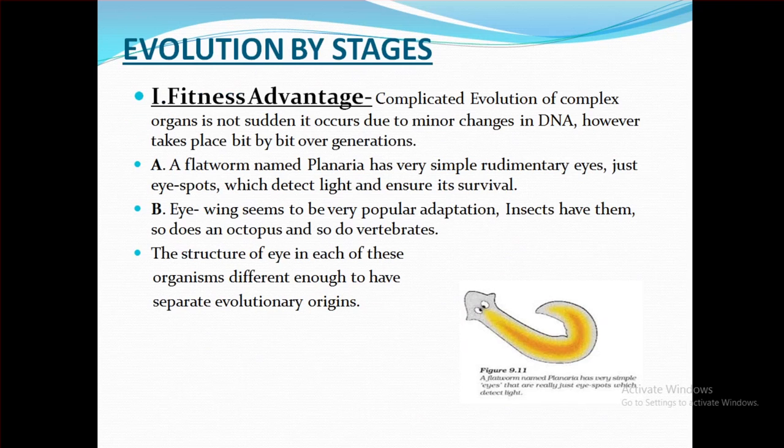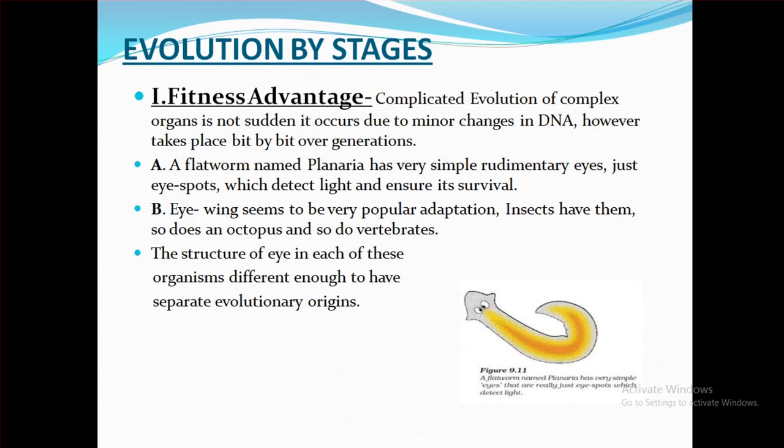Now we move to the next part, that is evolution by stages. It is for fitness advantage. The evolution of complex organs is not sudden. It occurs due to minor changes in DNA, however, it takes place bit by bit over generations.